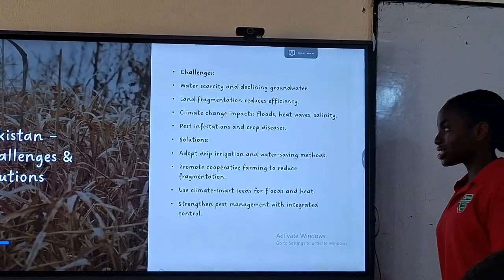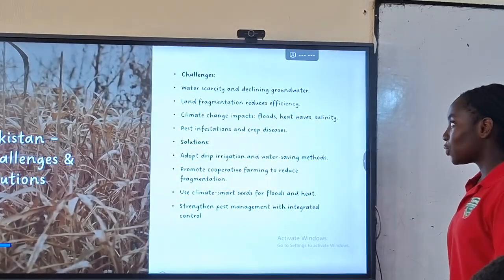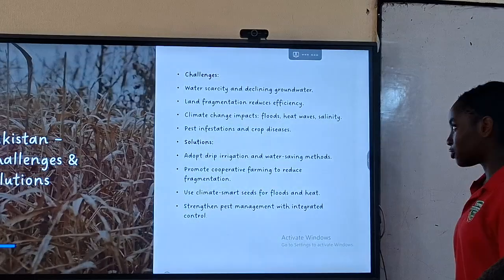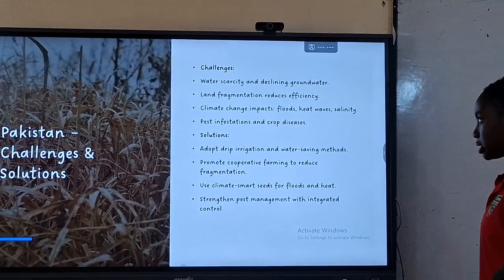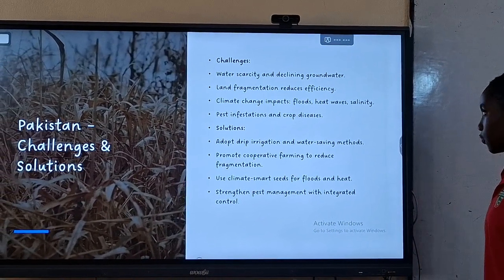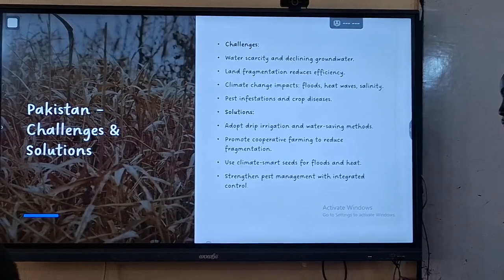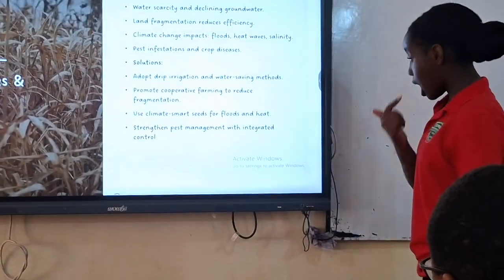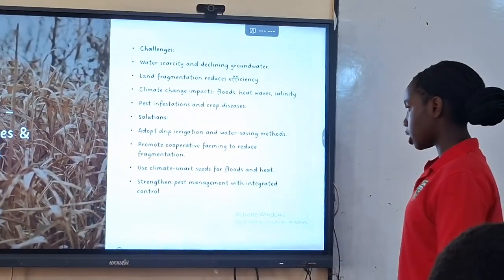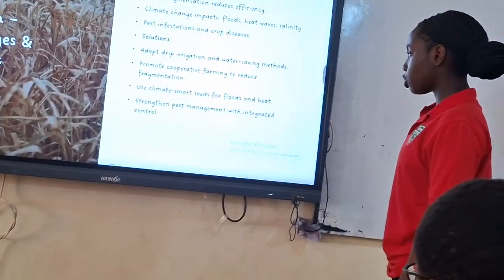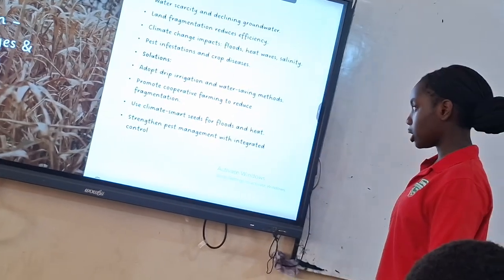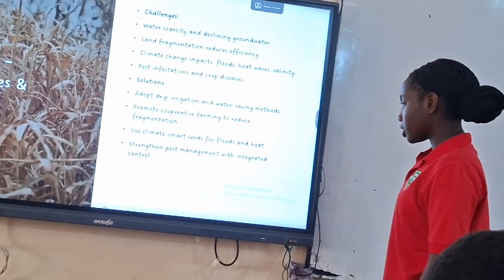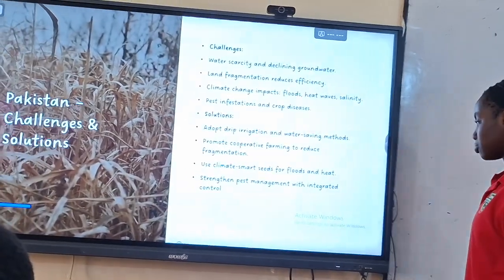Pakistan challenges and solutions. Challenges: water scarcity and declining groundwater. Land fragmentation reduces efficiency. Climate change impacts: floods, heat waves, salinity. Pest infestation. Solutions: adopt drip irrigation and water-saving methods. Promote cooperative farming to reduce fragmentation. Use climate-smart seeds for flood resilience. Strengthen pest management with integrated control.